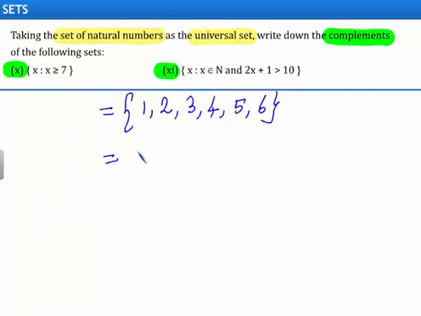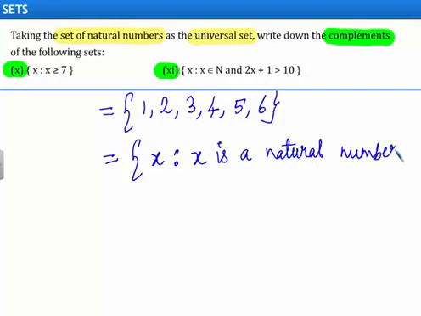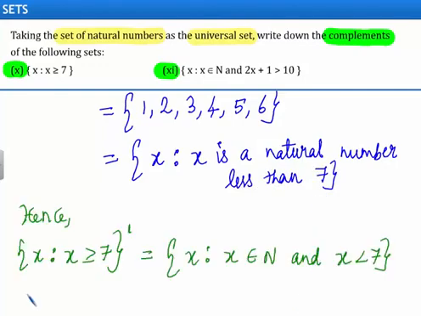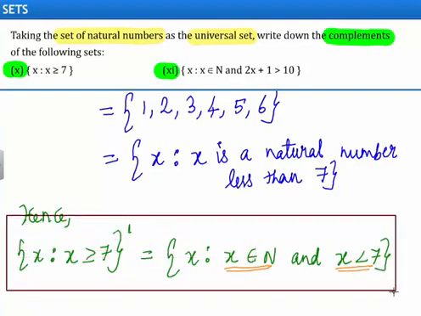We can write this set as set of x such that x is a natural number less than 7. Hence, the complement of the given set will be equal to set of x such that x belongs to the set of natural numbers and x less than 7. This completes the first part of the problem.